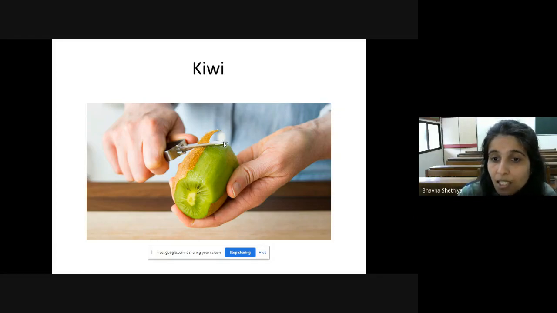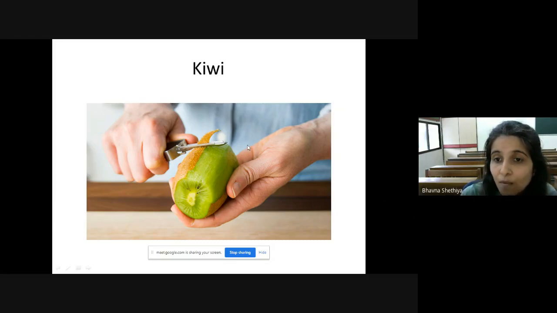Can you see the kiwi? It contains so many vitamins. Do you know that we have letters? Do you learn letters, right? Which are the letters? A, B, C, D. Even fruits contain vitamins, and these vitamins are divided into letters A, B, C, D. So this kiwi fruit has vitamin C and it contains lots of fiber. Can you see so many black seeds inside the kiwi? These seeds contain so much fiber and they regulate your blood circulation.